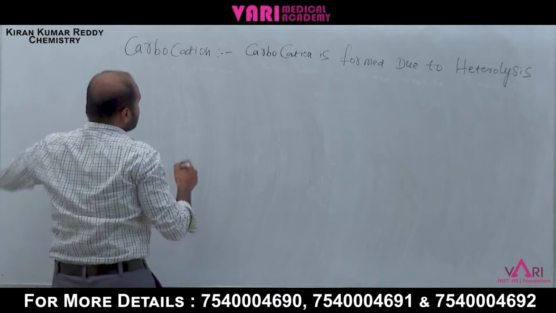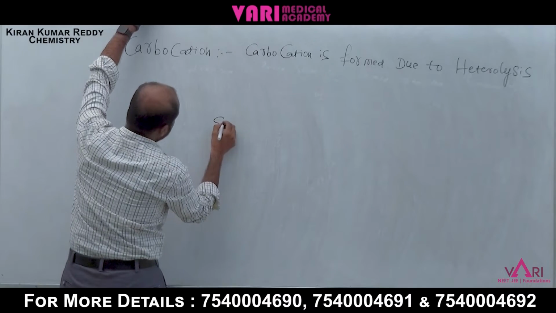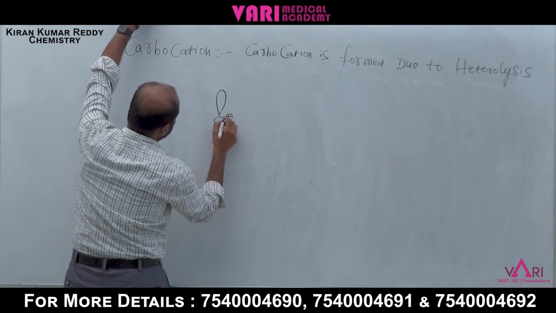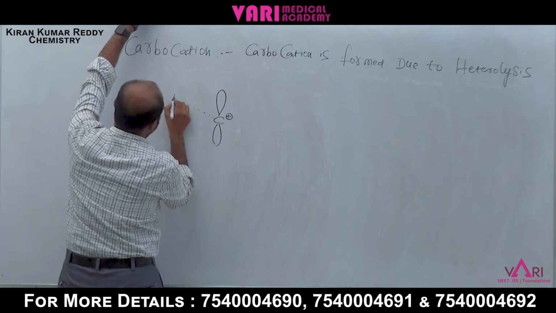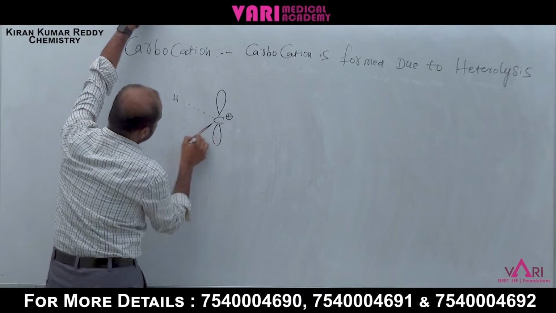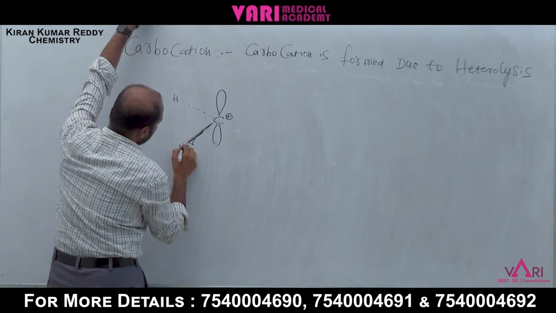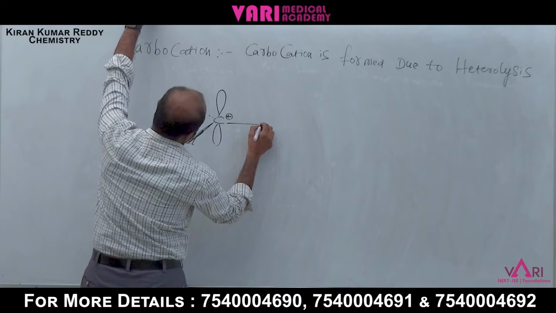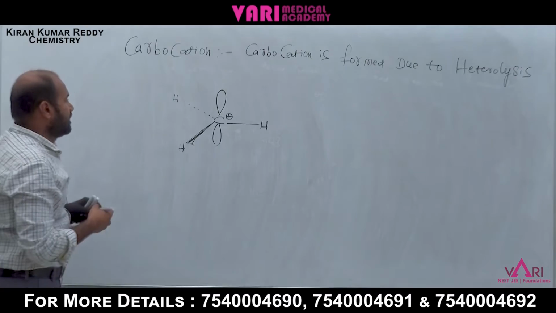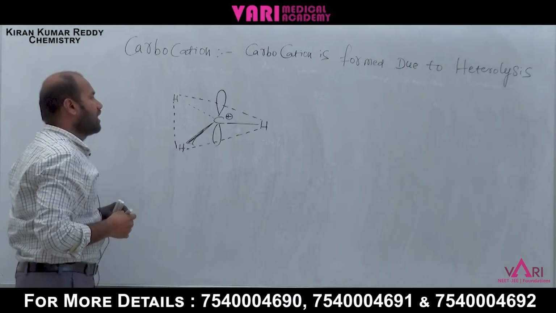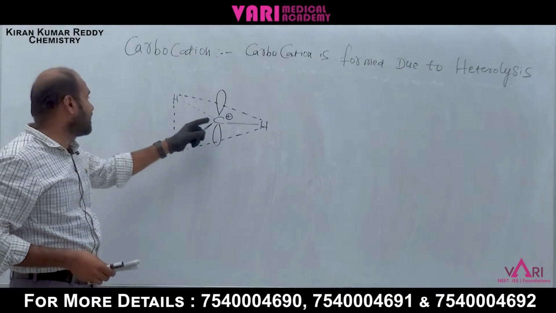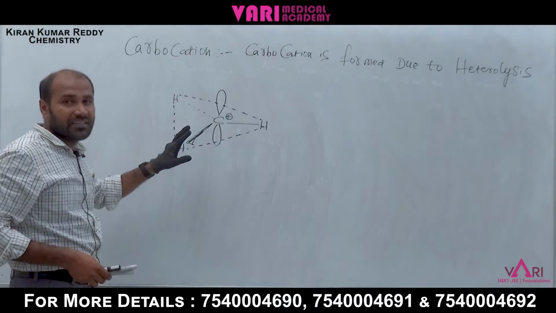Now I am drawing the carbocation. The carbon has a positive charge, with a p orbital, and hydrogens attached. The dotted line is below the plane, the dark line is above the plane, and this one is on the plane. This carbocation has one vacant p orbital. How many sp3 orbitals are present?